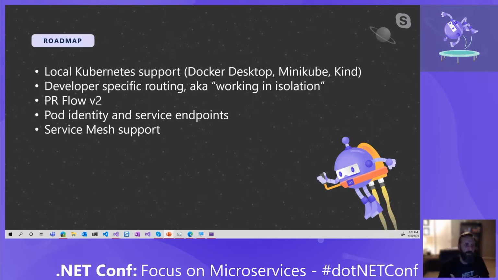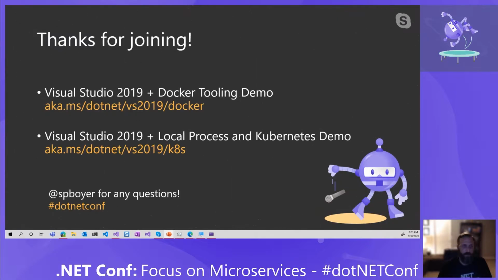The roadmap of where the team is going with this is local Kubernetes support, being able to run this same type of extension on Docker Desktop, Minikube, kind. Doing some developer-specific routing, kind of working in isolation. The PR flow V2 that I just talked about. Pod identity, service endpoints. We don't currently support service mesh right now, but they're also working on that. And that's what I've got right now.